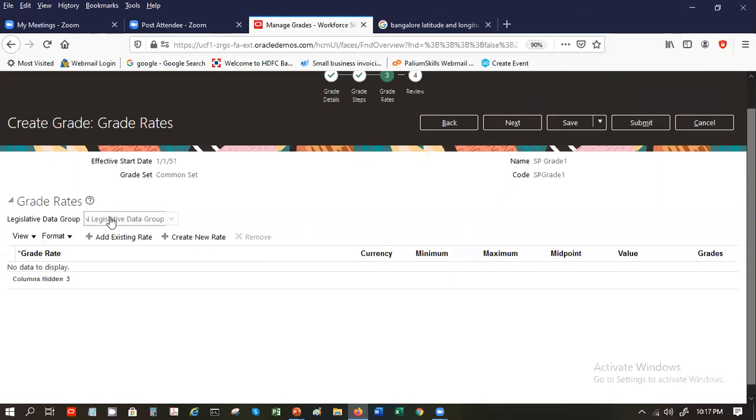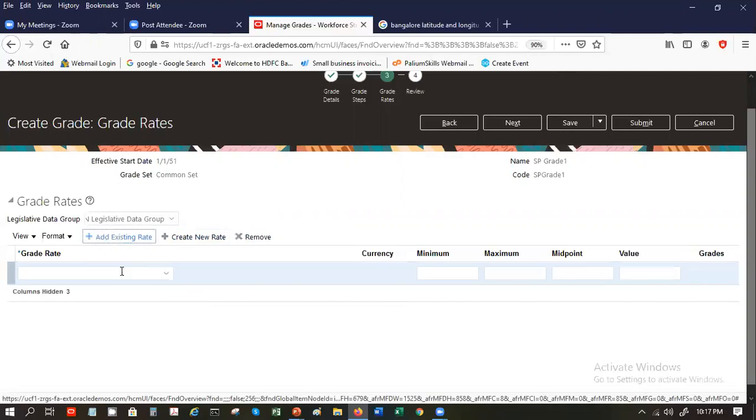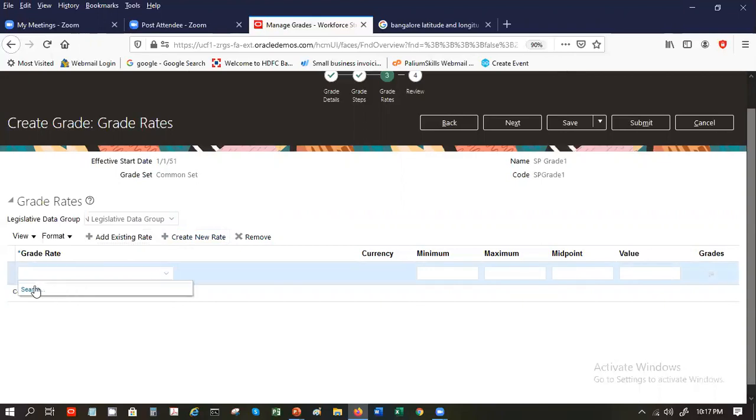So this India legislative data group will be for INR. You can choose a US one for USD and stuff like that. This is for the grade rates. So you can say search.